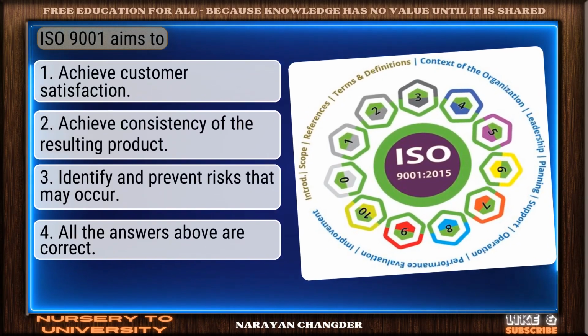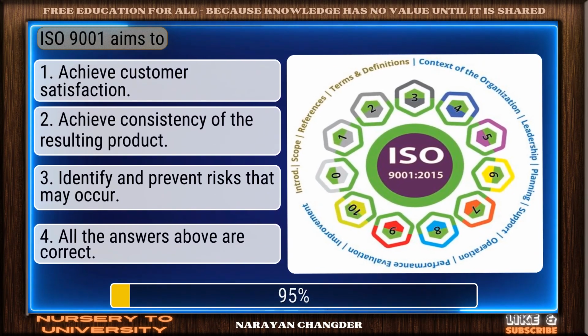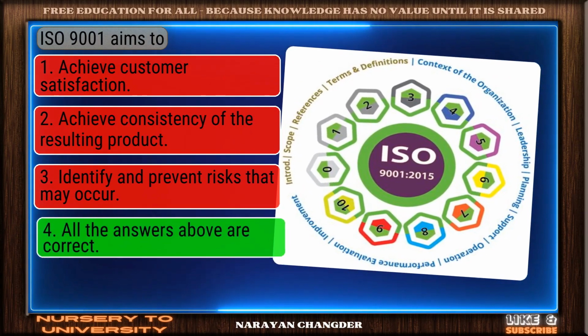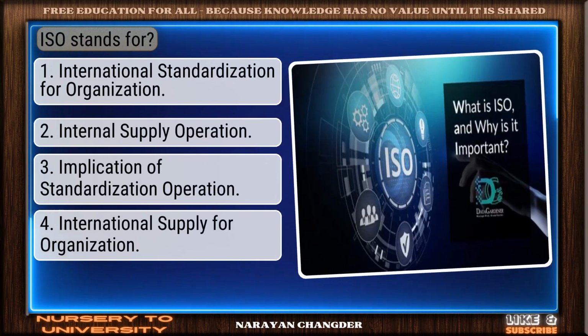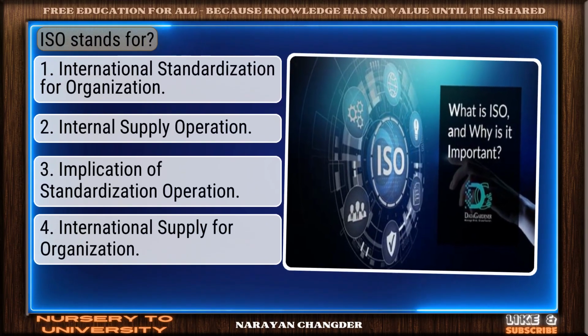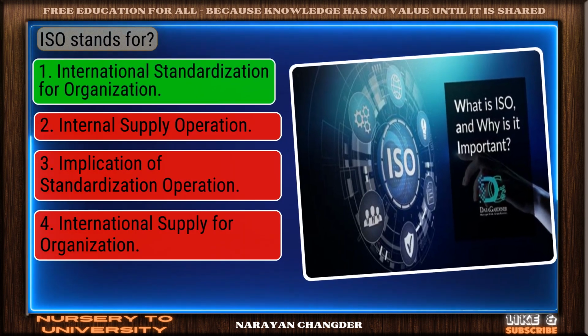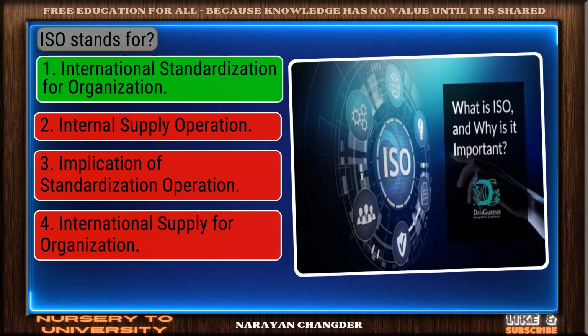Question number 77. ISO 9001 aims to. Nicely done. All the answers above are correct is a solid answer. Question number 78. ISO stands for? Strong choice. International Standardization for Organization is the right answer.